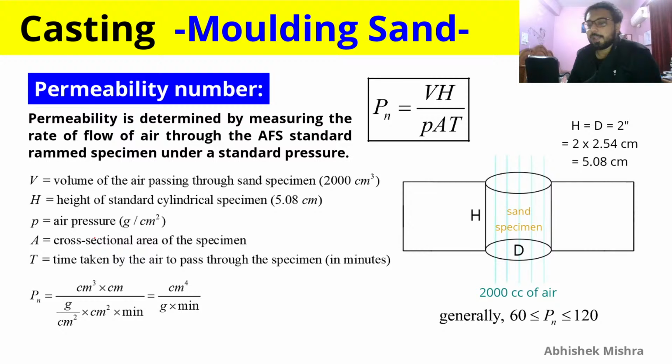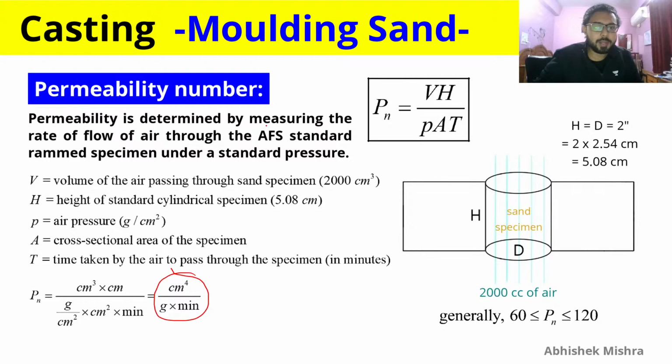If it is less than that, your gases will obviously not pass through. If it is more than that, your hardness will be very less, and that will lead to very less dimensional stability and lead to erosion. So we need to be aware that it is within this range, 60 to 120. And permeability number is not dimensionless, so it has a unit. You don't have to remember the unit, but you have to remember the formula, and by using that formula and knowing the terms, you can get to this unit. But remember that this is not dimensionless.